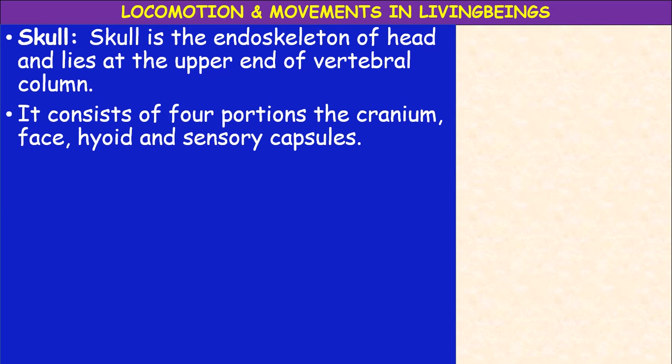What are they? Cranium, face, hyoid and sensory capsules. Cranium is a bony box which protects the brain. The next, face, small tiny bones are present in the face. Then hyoid apparatus, and next sensory capsules.